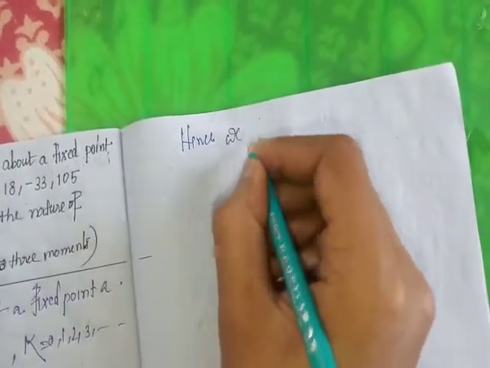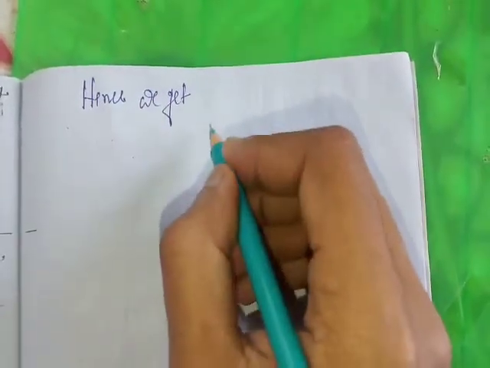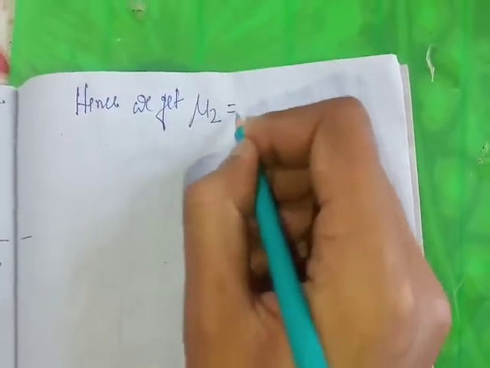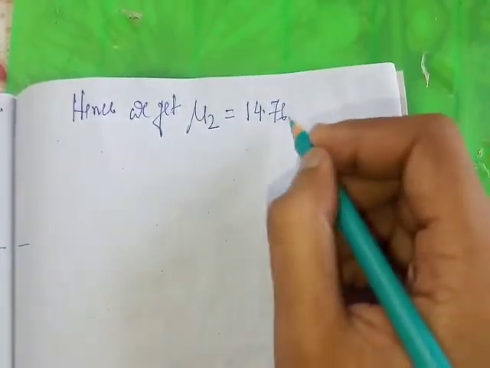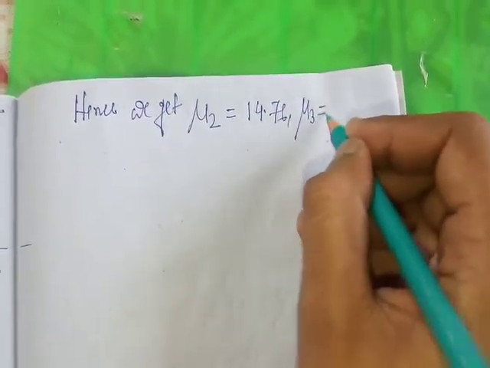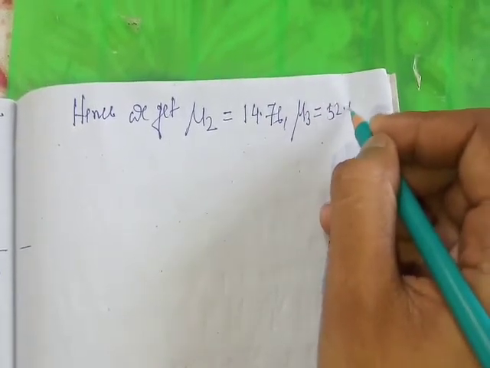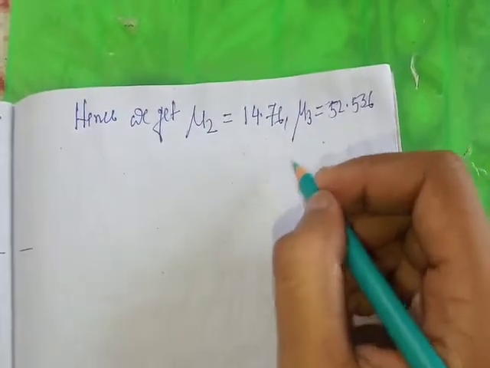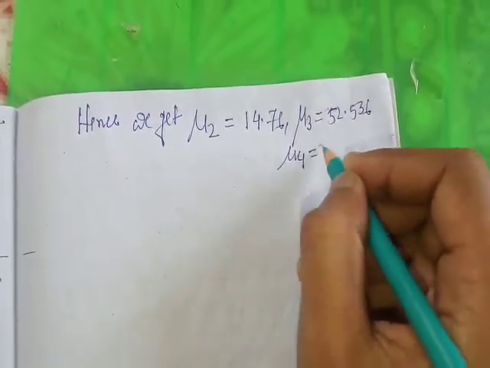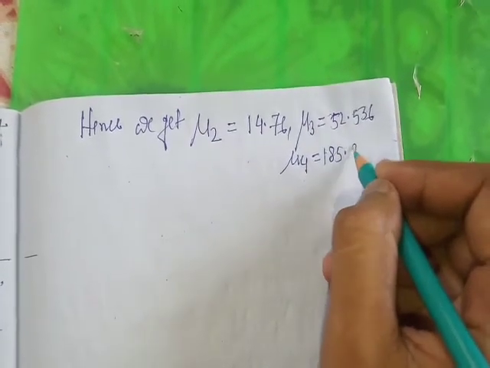Okay, so hence we get mu 2 equal to 14.76, mu 3 equal to 52.536, and mu 4 equal to 185.8272.